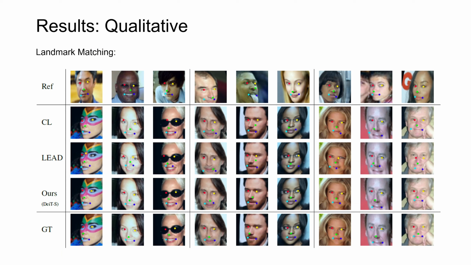Here we show some qualitative results of our method and the previous state-of-the-art. We can see our method consistently outputs more accurate landmark predictions even when landmarks are occluded by glasses. This demonstrates the robustness of our proposed method.